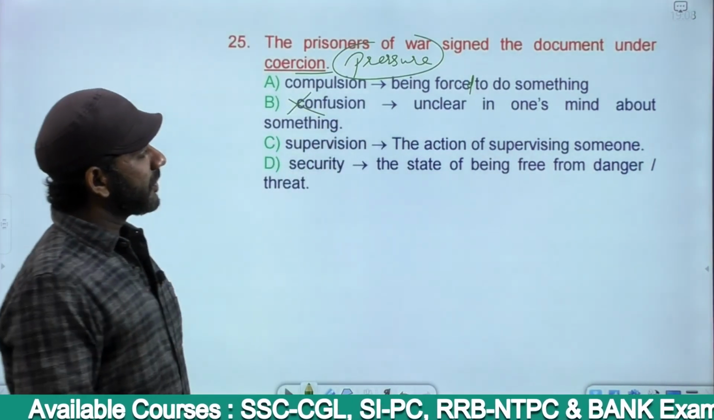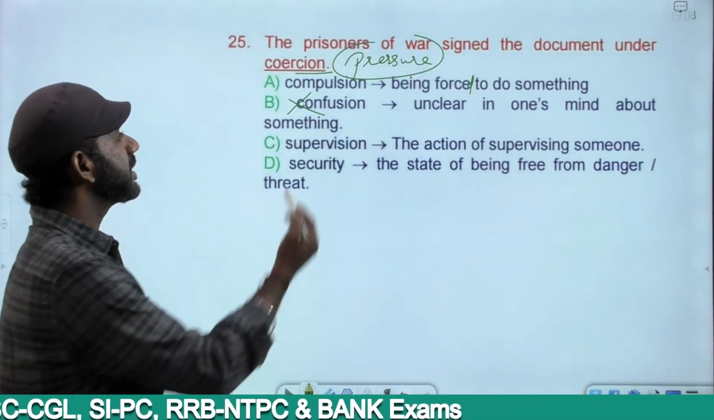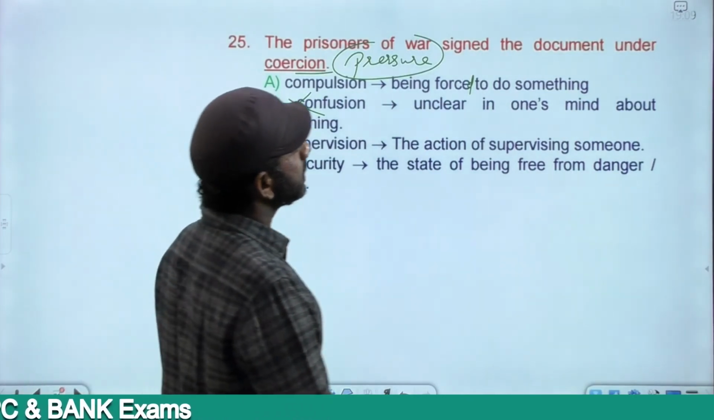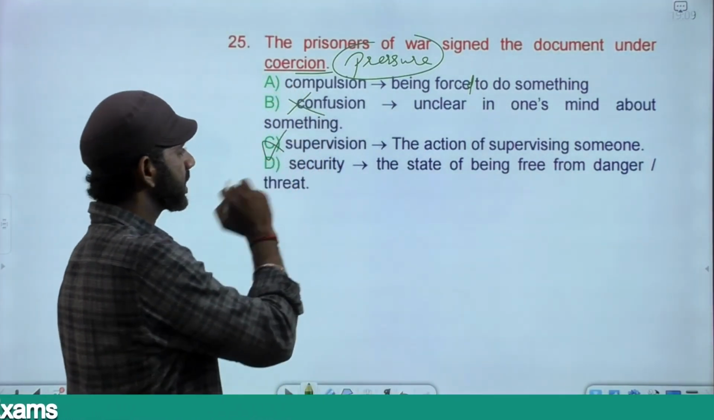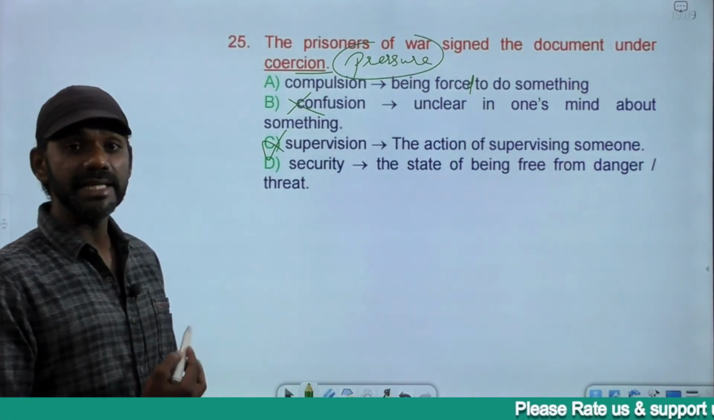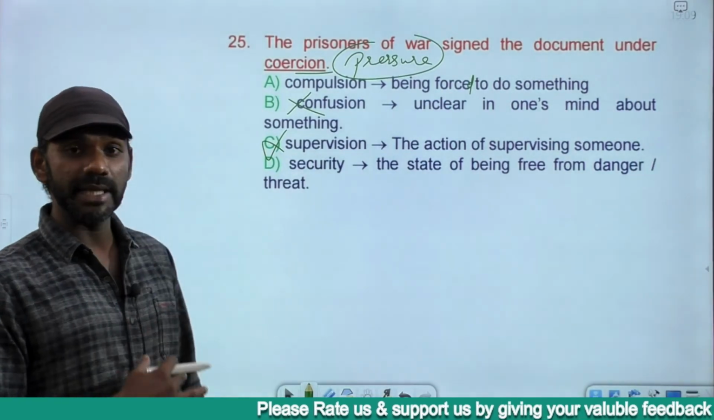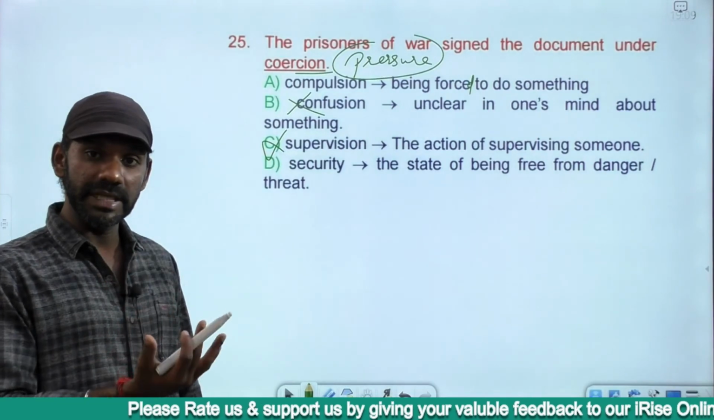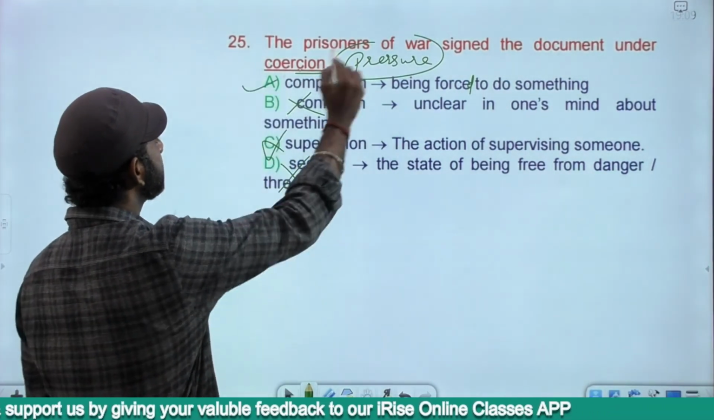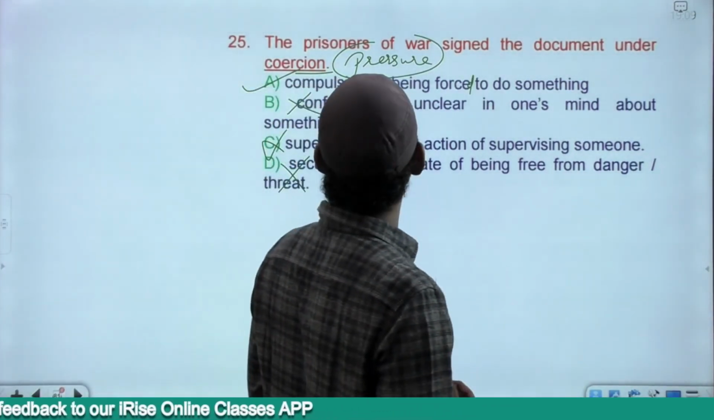Eliminated. Supervision is the act of supervising someone. That's a positive word actually. Supervisor. We want the sentence to be negatively charged. The prisoners of war signed the document under supervision. Does not make sense. Security, positively charged. The state of being free from danger or threat is called security. The prisoners of war signed the document under security. The meaning is completely changed. We want the sentence to be negatively charged, not positively charged. Eliminated. The answer must be the prisoners of war signed the document under coercion.